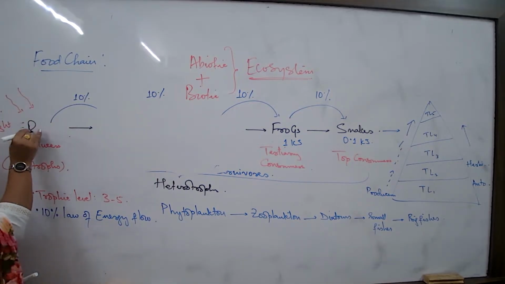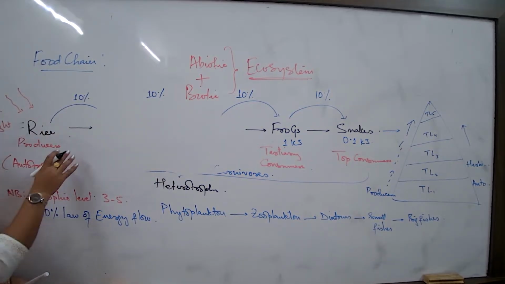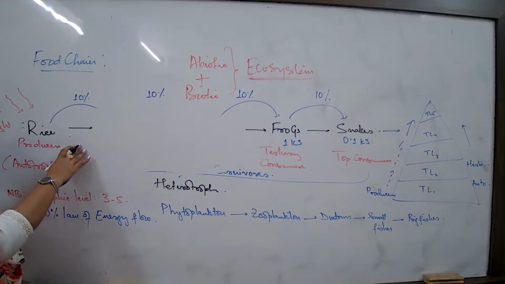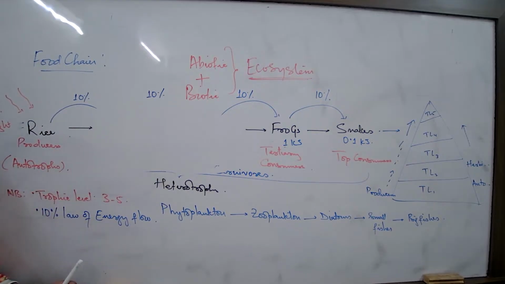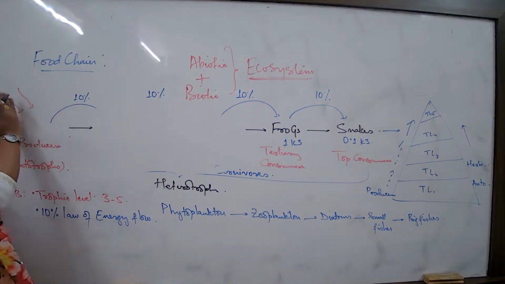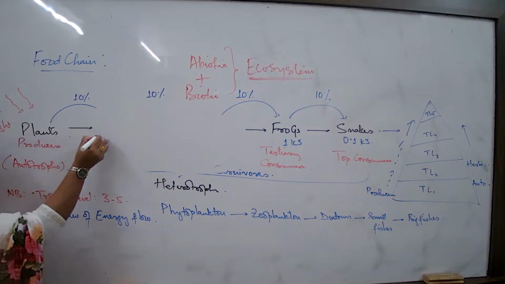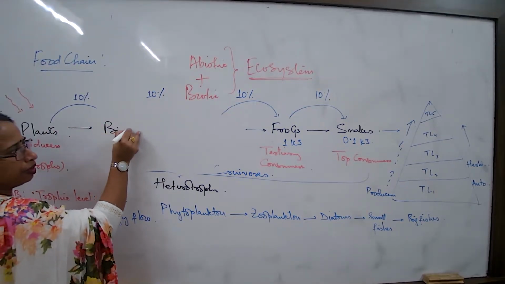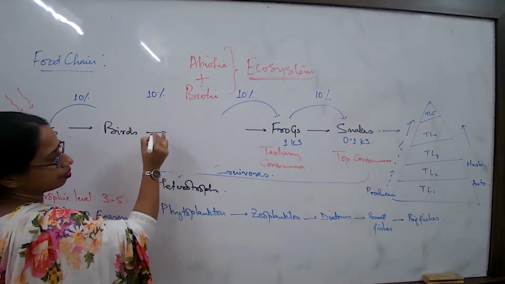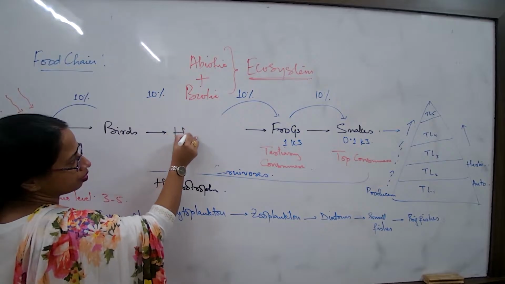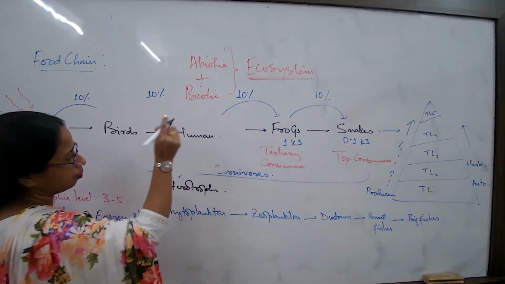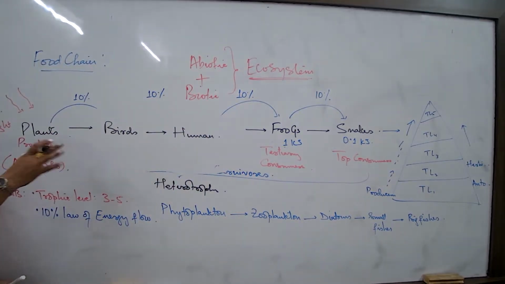So I talk about the rice plants, and then these rice plants may be fed upon by some birds, or the wheat plants, if I consider. General plants, fed upon by certain birds, poultry, or human.